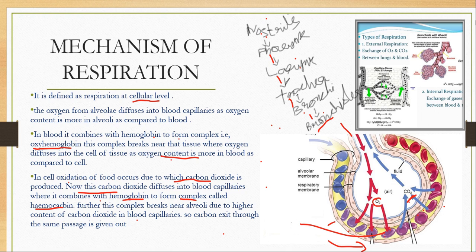from the bronchioles to the bronchi, bronchi to trachea, from the trachea to larynx, and the larynx to pharynx, from the pharynx to the nasal passage, from the nasal passage to the nostrils, and expels the CO2 gas. This is how respiration takes place in human beings. This is the mechanism of respiration.